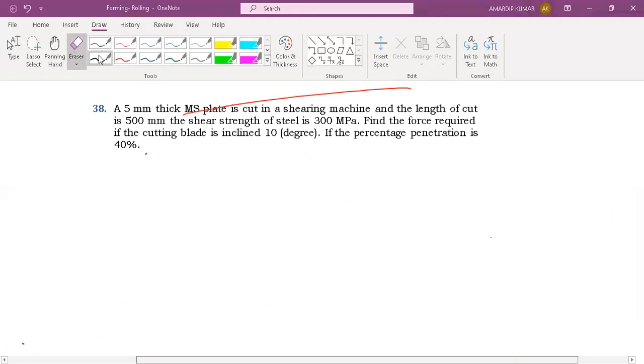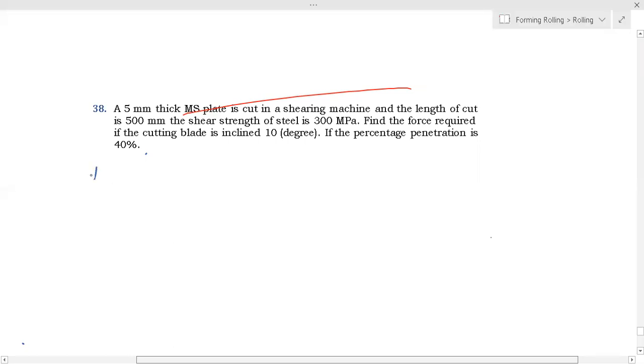Once again I repeat. You have to tell all the answers, I will ask and you have to write. Thickness is 5 mm. Length of the cut is 500 mm.